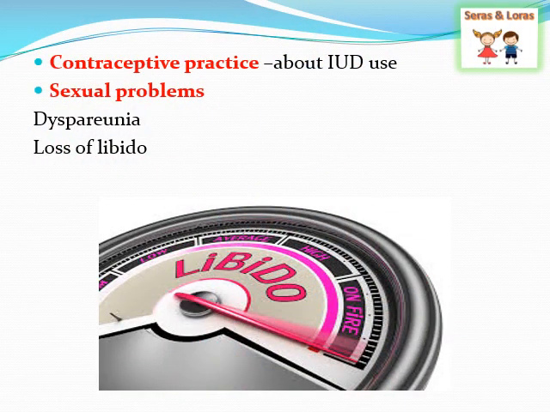There are some more things that we need to ask in the history, that is the contraceptive practices, whether she has taken any drugs, or used any protective devices like an IUD, then any sexual problems like dyspareunia, pain during intercourse, or loss of libido, that means she doesn't have any pleasure during sex. These all things we need to ask while taking the history.